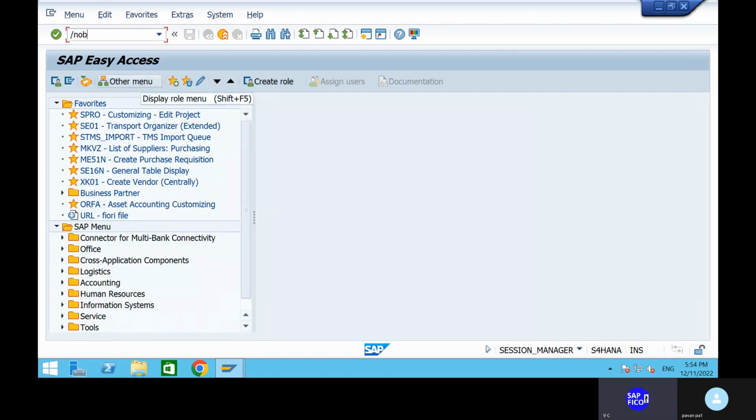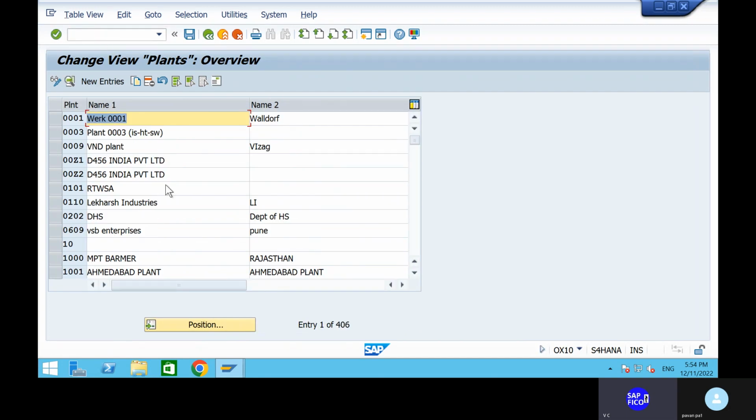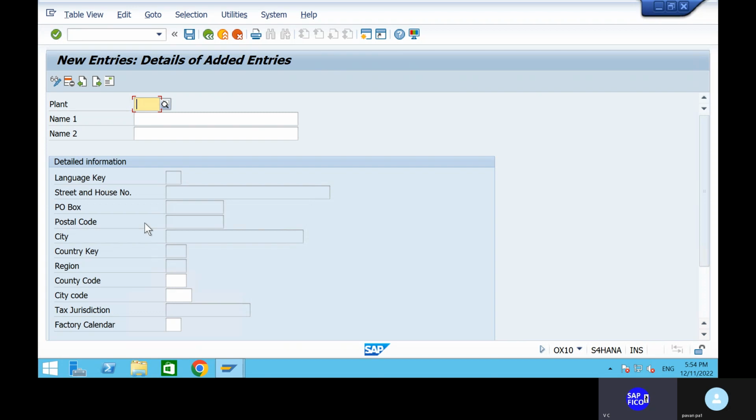Okay, can you go to the transaction code OB57 and change the tolerance group and all. Now what we need to do is go to the transaction code OX10 to create the plants. Can you go to the new entries, Pawan? Okay, can you take out the plant?